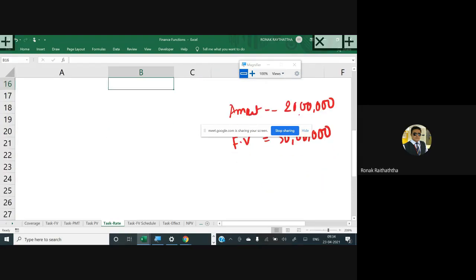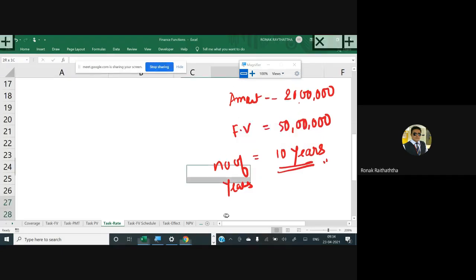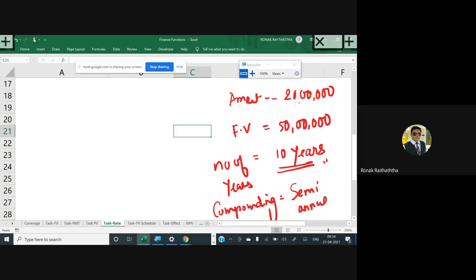You will be investing for 10 years, and compounding is semi-annual. So here you will have to find the rate.